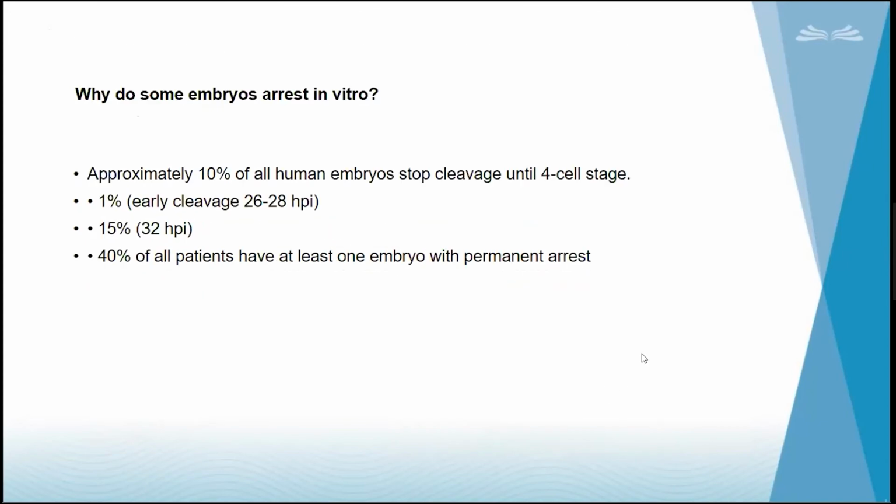Why do some embryos arrest in vitro? Approximately 10% of human embryos stop cleavage after the fourth cell stage, and 1% arrest at early cleavage, that is 26 to 28 hours post insemination, and 15% will arrest at 32 hours. 40% of all patients have at least one embryo with permanent arrest. So it is very common when we are going for an IVF or ICSI cycle that these arrests occur.